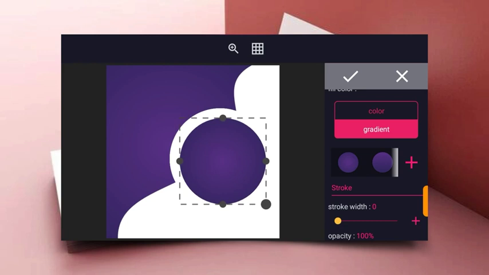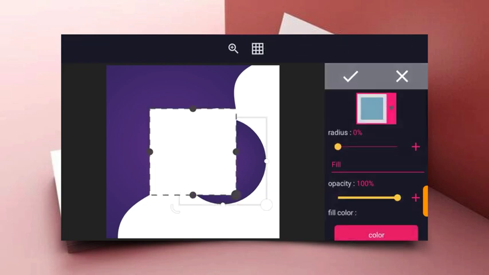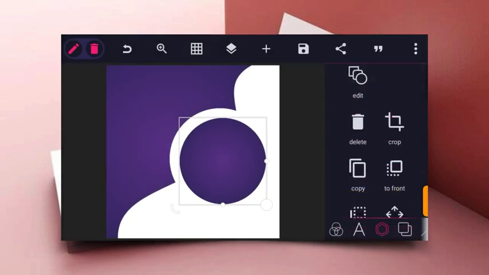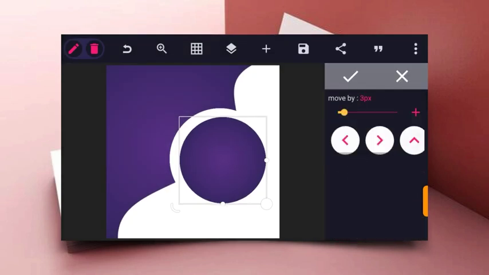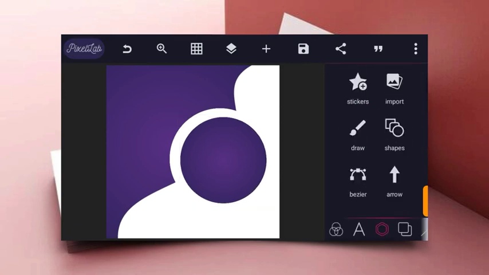So I'm just trying to make this be at the center, or you can use the position icon. So you can use the position icon to make the small circle be at the center of the bigger circle.